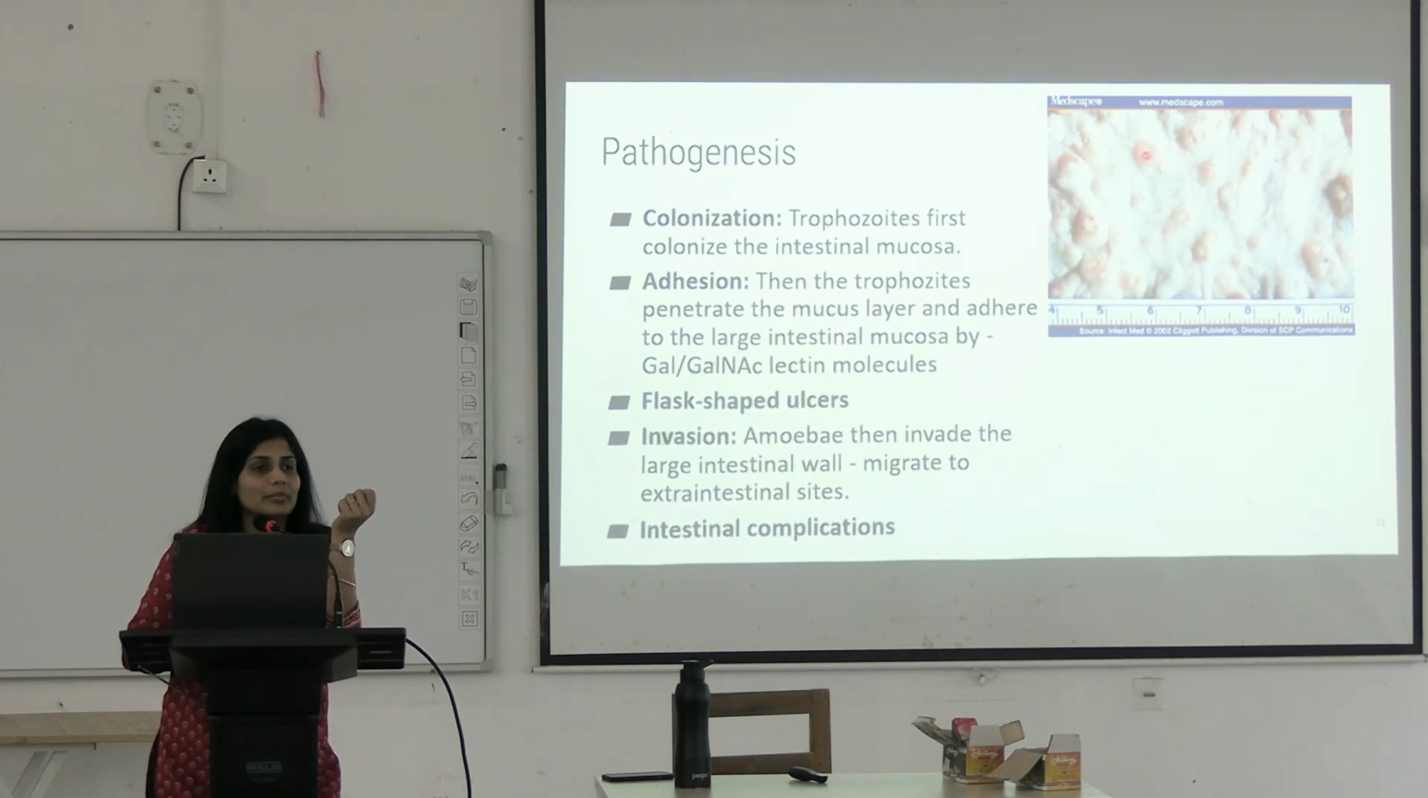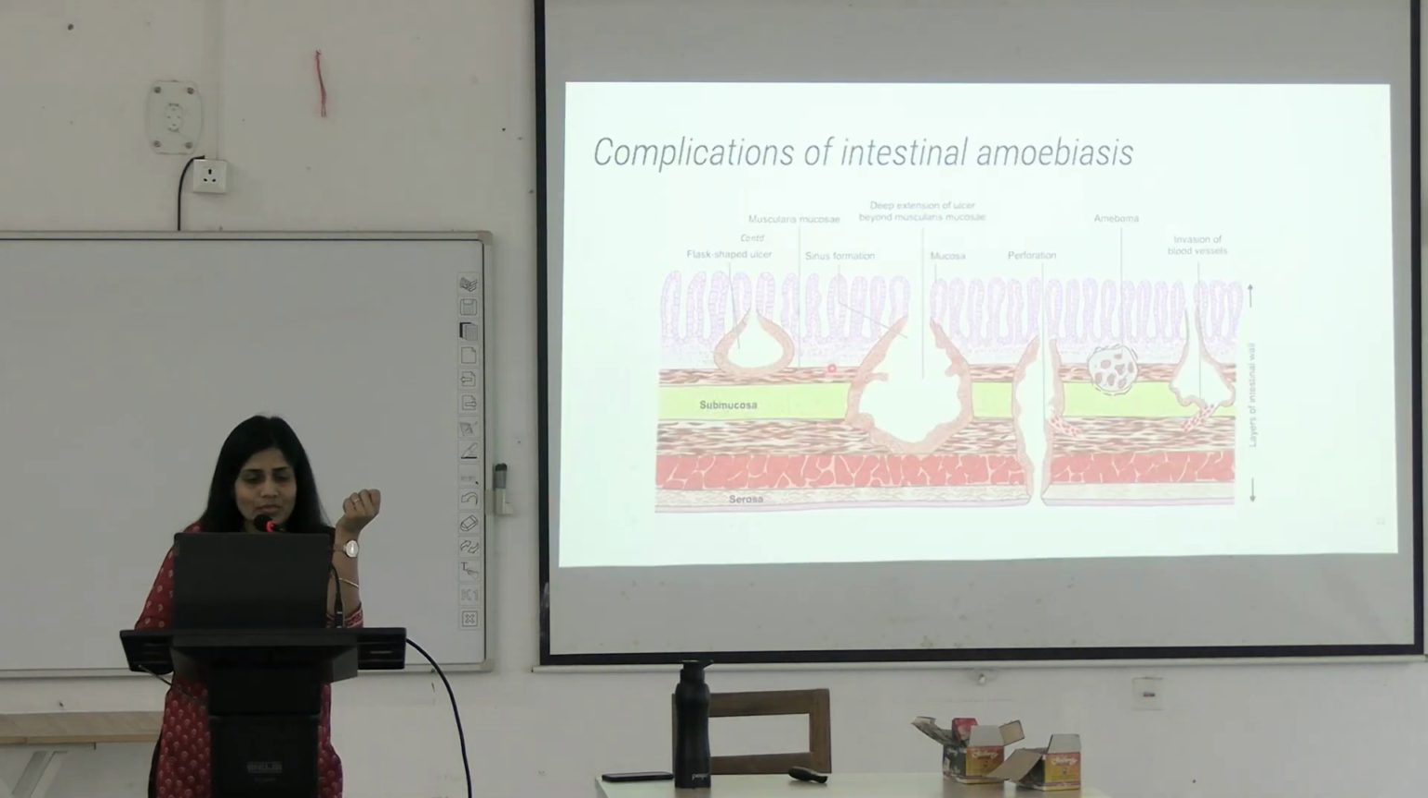Because their base is wide and the neck is narrow, internally they are causing more destruction. They are able to cause flask-shaped ulcers. We already saw that invasion is happening. They are invading the extraintestinal site and causing other manifestations. You can see here, these are flask-shaped ulcers, narrow neck and base is wide.